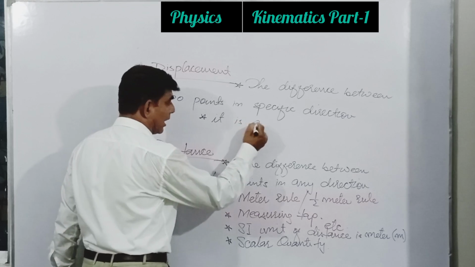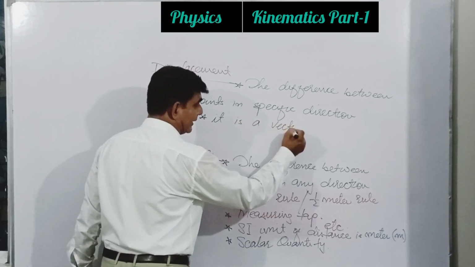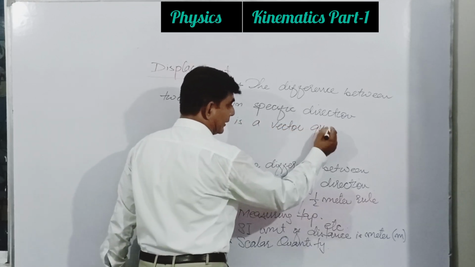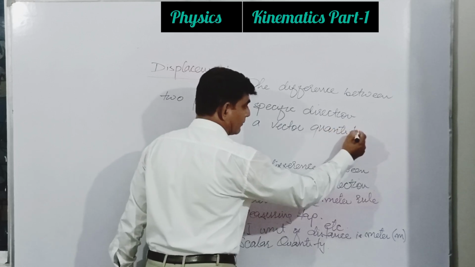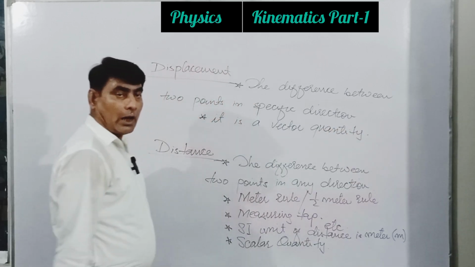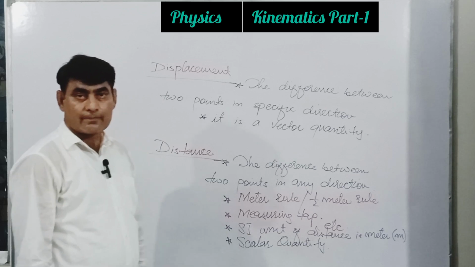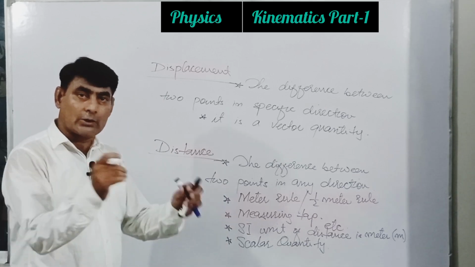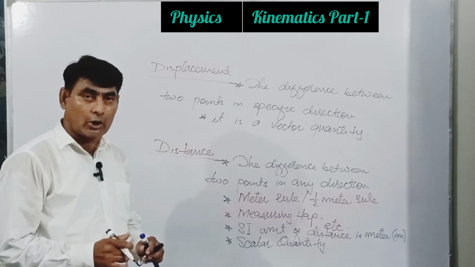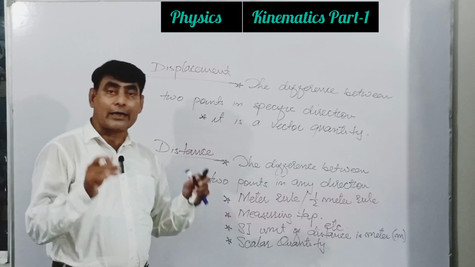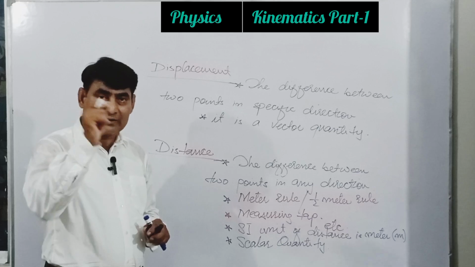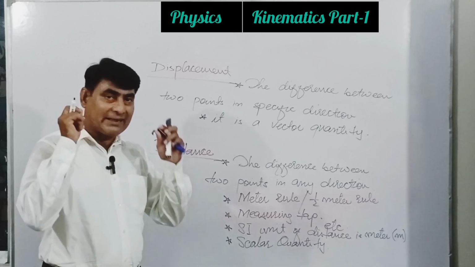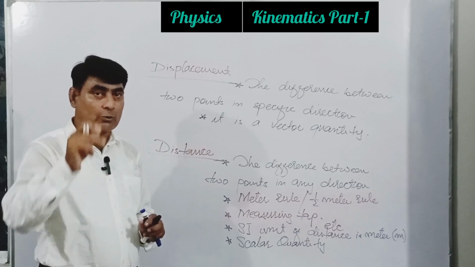It is a vector quantity. Okay, it means a quantity that needs direction in space along with magnitude and proper unit, or a physical quantity that requires specific direction for complete description. This is a vector quantity.